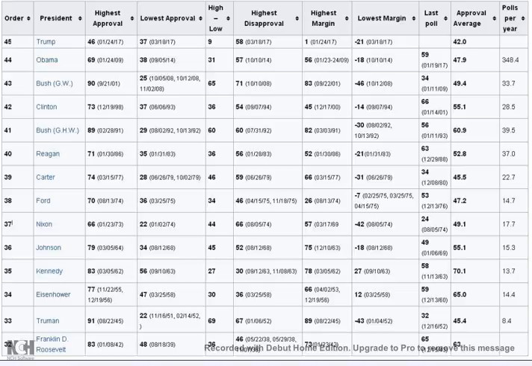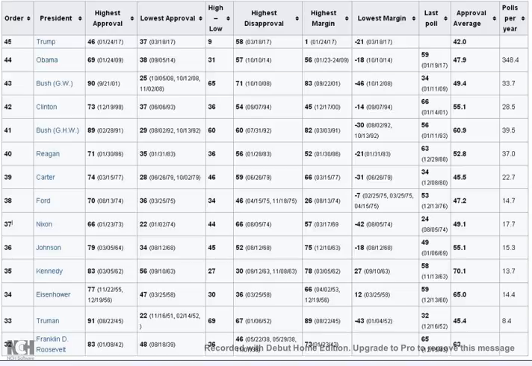His lowest approval was on the 2nd of August 1992 and the 13th of October 1992, 29%. I think that was due to breaking his promise of no new taxes. That means a range of 60% between his highest and lowest approval.